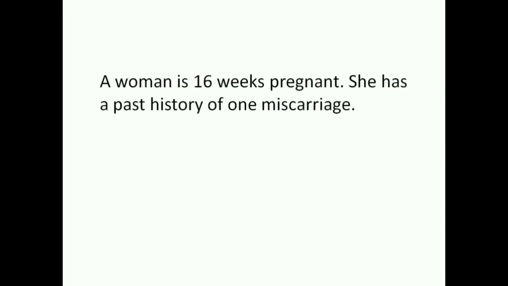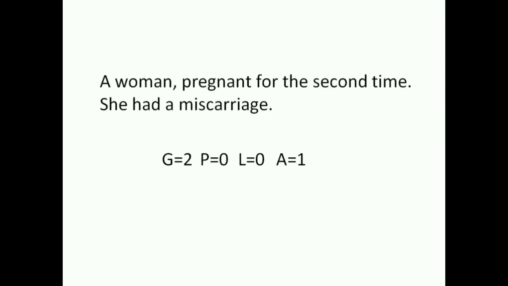A woman is 16 weeks pregnant. She has a past history of 1 miscarriage. So she's 16 weeks pregnant now, 1 pregnancy. And she's been pregnant in the past, which ended up in miscarriage. Still, it is counted as G2. And she has not completed any pregnancies to the stage of viability, so P0. And she has no living children, so she is L0. And she had 1 miscarriage, A1. We write it down as G2A1, and it is understood that P and L is 0.